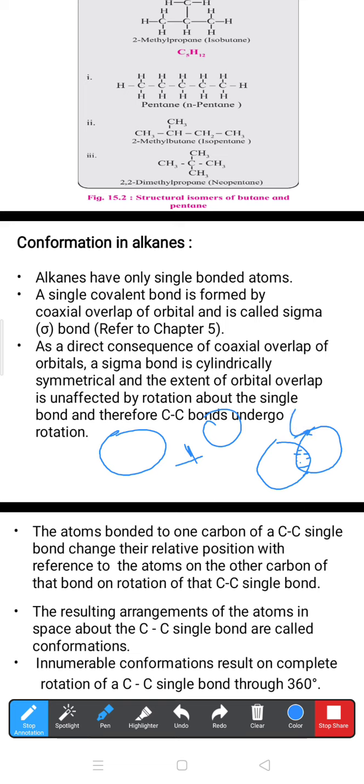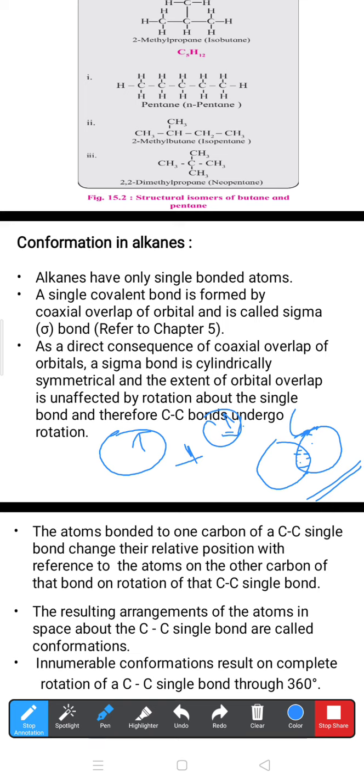The sigma bond is formed by coaxial overlap of two half-filled atomic orbitals. What do you mean by half-filled? The orbital containing a single electron. This orbital also contains a single electron but in the anti-clockwise position. Clockwise means upper arrow, anti-clockwise means lower arrow. Whenever these two orbitals combine together, mix together, we get a new hybrid orbital, and this is called hybridization. And by this hybrid orbital, the bond we get is a sigma bond.